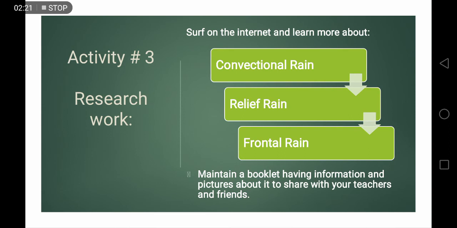information. Maintain a booklet having information and pictures about it to share with your teachers and friends. You can also share these pictures and information in the class WhatsApp group.